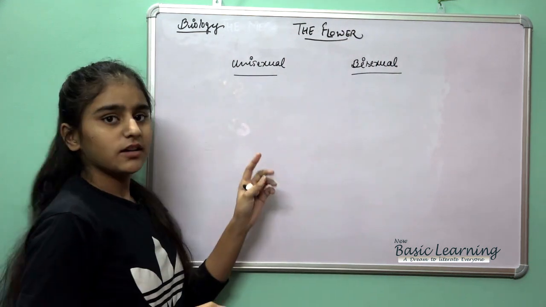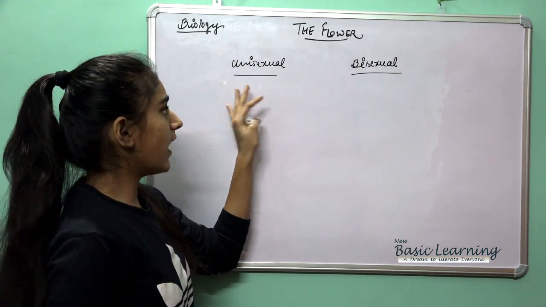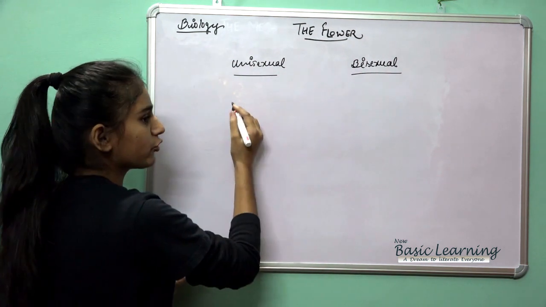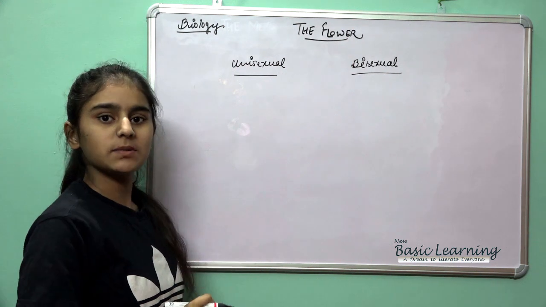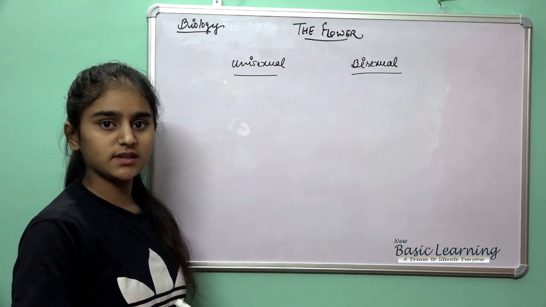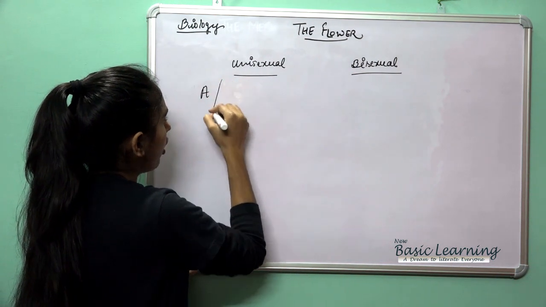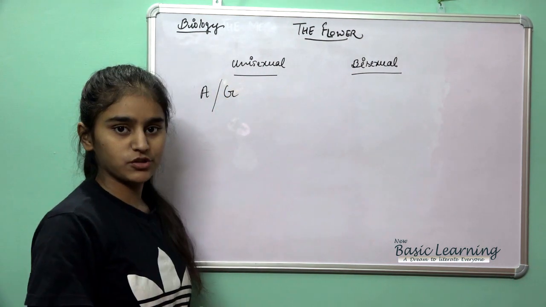What is a unisexual flower? When a flower consists of either the male or the female part, that means either the androecium or the gynoecium. Androecium is the male part and gynoecium is the female part. Either it contains the androecium or it contains the gynoecium.